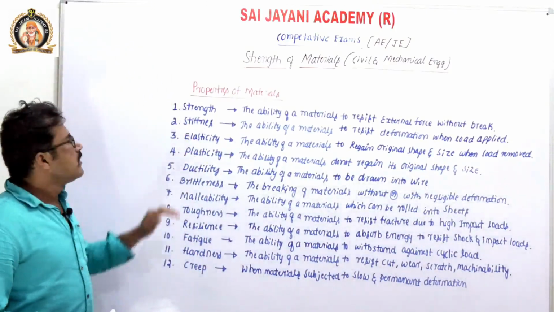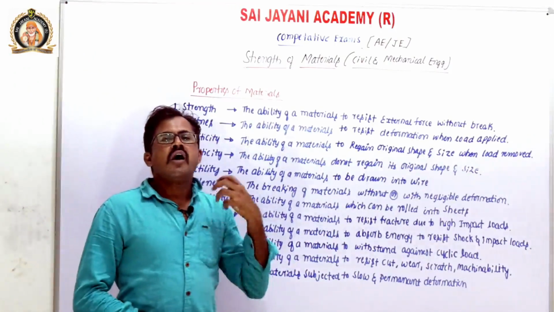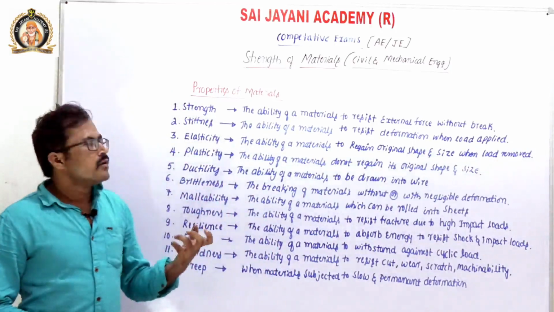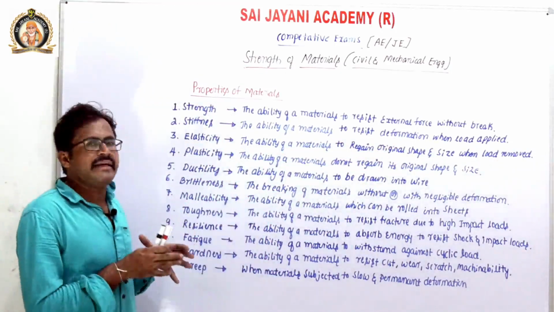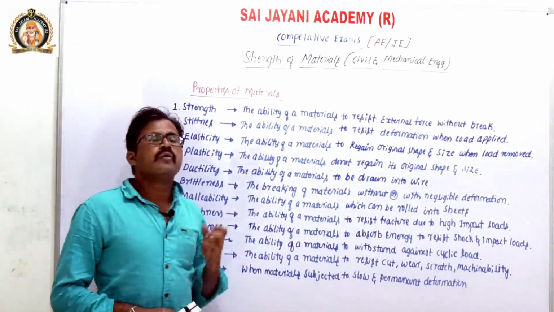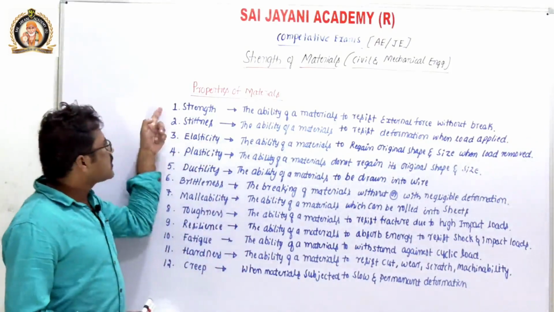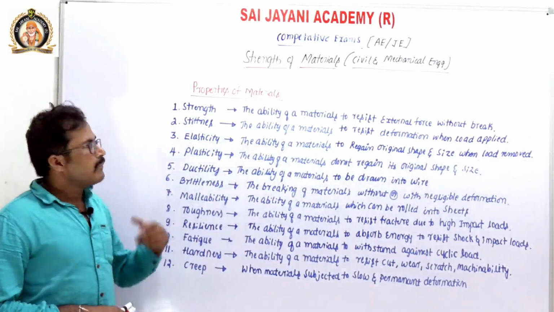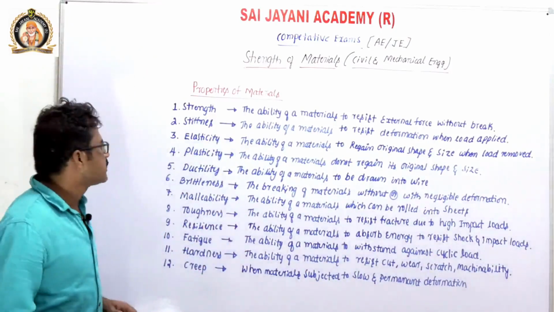In simple sense, stiffness is the ability of a material to offer resistance when we apply some load. If the material does not easily deform, then the property is known as stiffness. We require materials with higher strength and higher stiffness for the design of many mechanical components.